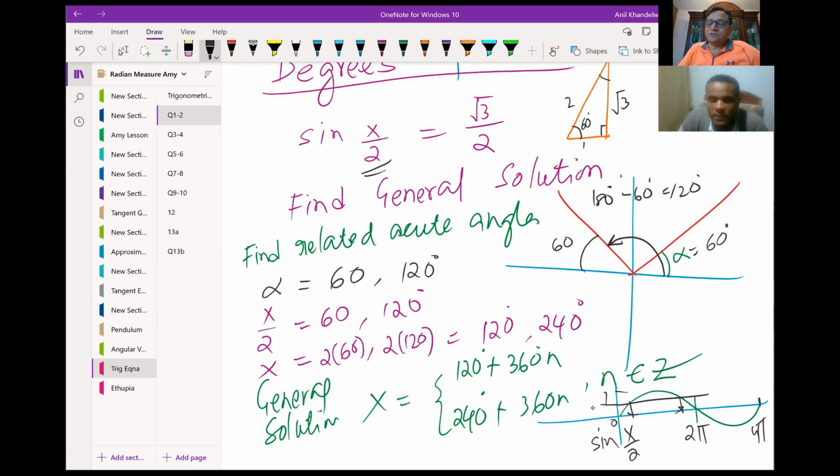Well, we are talking about degrees, so I should have written 180, this 360 degrees, and that will be 720 degrees. So in the first 360 degrees, we have two solutions, 120 and 240, and thereafter it keeps repeating. A general solution also means that it repeats on the negative side also. Therefore, we take integers, which are both positive and negative. Is this part clear to you for today?